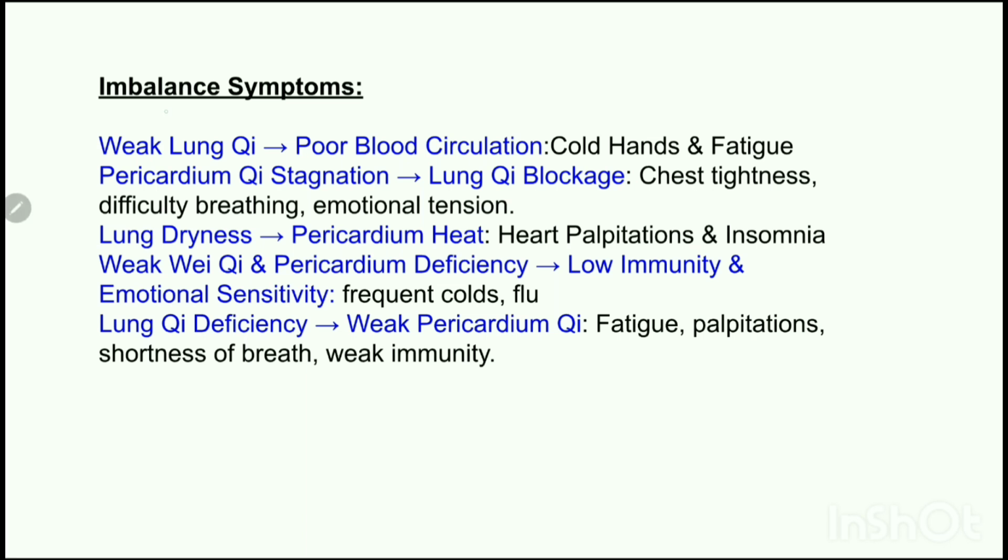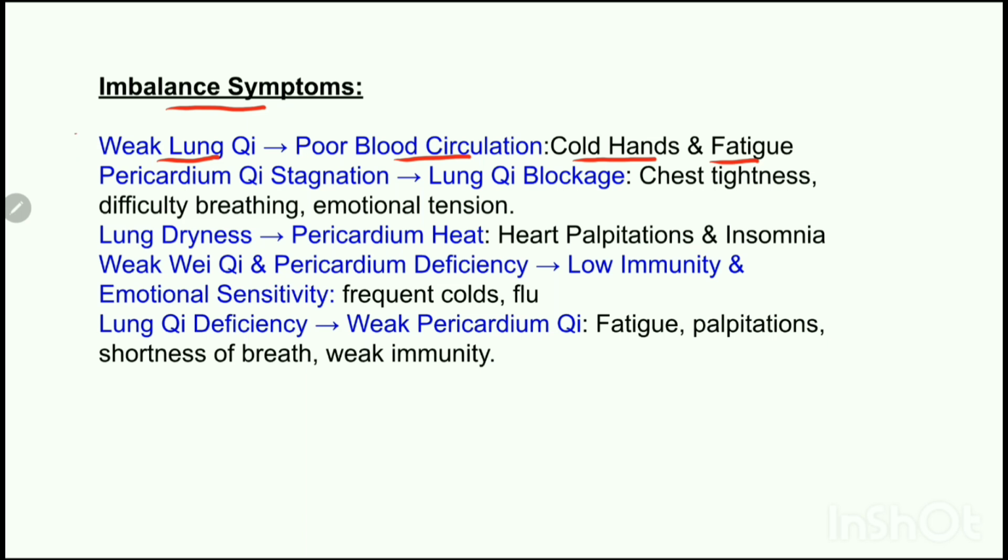Now, let us understand the imbalanced symptoms. If the lung chi is weak, the blood circulation will be poor. And if the blood circulation is poor, the hands will be cold, the limbs will be cold, and the person will face fatigue. Why? Because the lungs provide chi to move blood, and if weak, the circulation slows down, leading to poor oxygenation and cold extremities. Other symptoms like dizziness, feeling emotionally drained, withdrawn, or numbness can be seen.